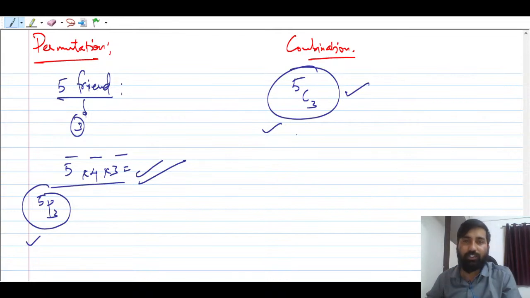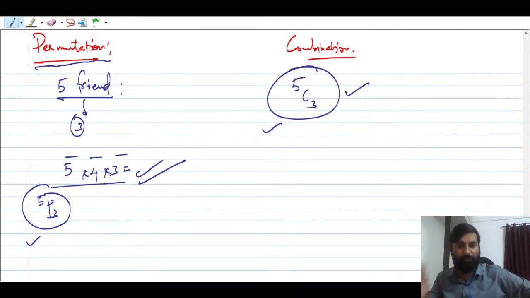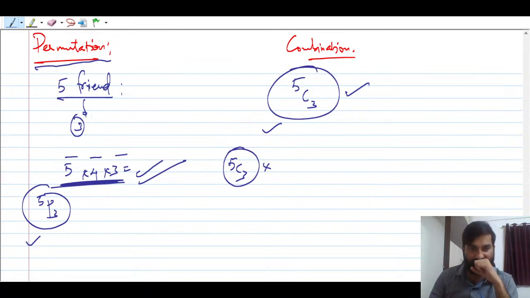Next, देखो, now what we are going to do, see, your permutation is a 2-step process. Please remember, मैंने क्या बताया? Permutation is a 2-step process. कैसे? देखो, out of 5 friends you're going to take 3 friends. तो पहले आप select करोगे उनको, तो आपने क्या किया? 5C3 किया. Next, ये select कर लिया, लेकिन इनको arrange करना है, तो कितने तरीके से करोगे बताओ? तो you have to arrange 3 people. तो कैसे arrange करोगे? 3 factorial से, answer आ गया.